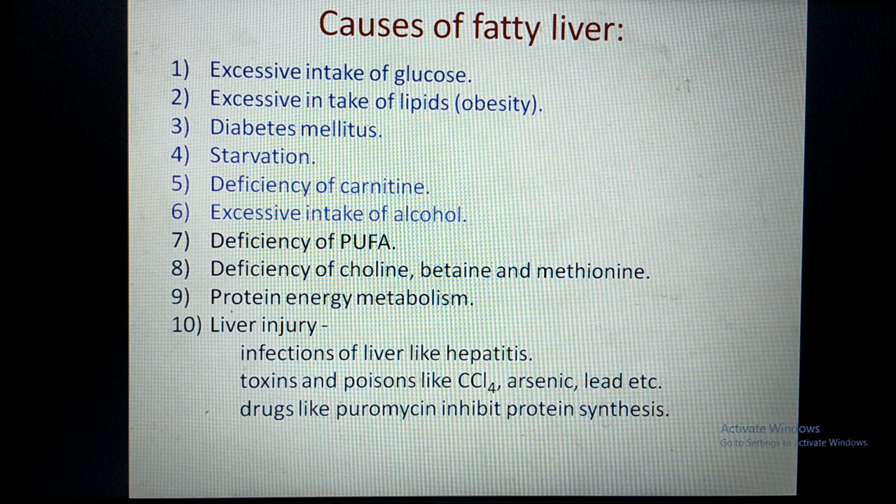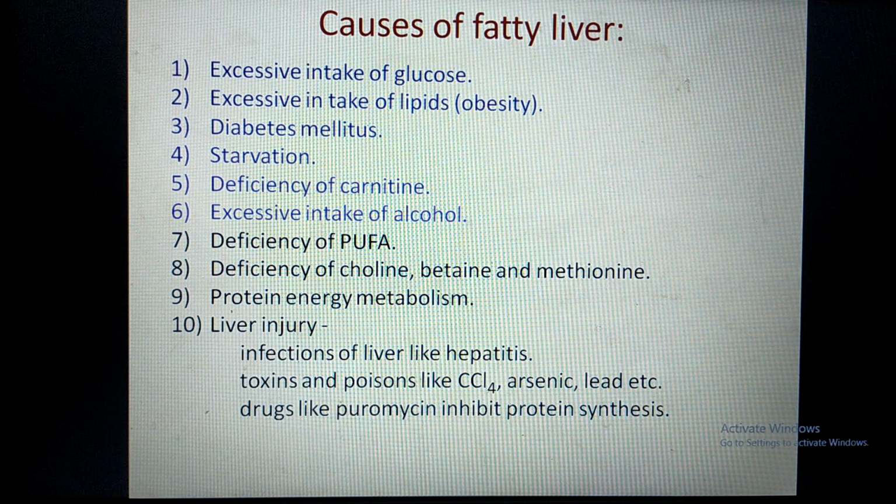Now we will see the other mechanism of fatty liver, that is decreased transport of fat due to decreased VLDL synthesis. First is deficiency of polyunsaturated fatty acid. Now how does this polyunsaturated fatty acid deficiency lead to fatty liver? These polyunsaturated fatty acids are present in the phospholipids.